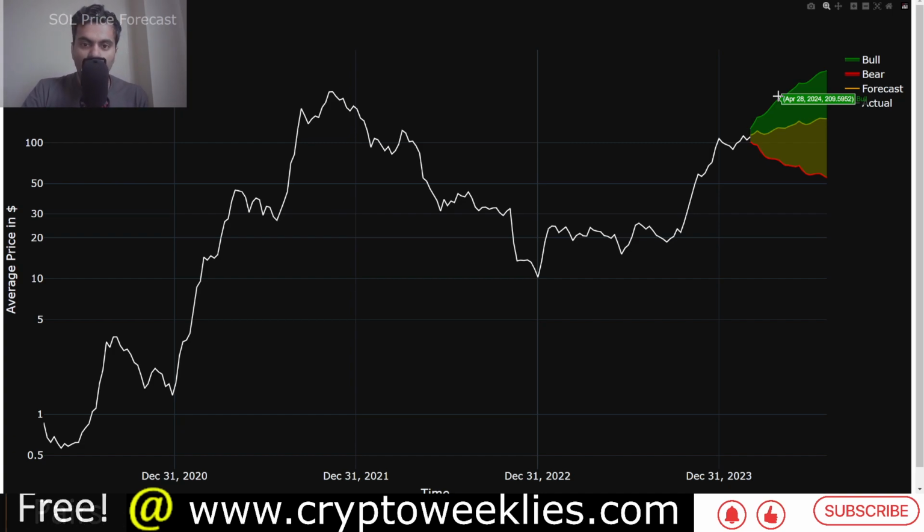But again, if this one standard deviation level breaks to the upside, that means the likelihood of a mean reversion is more likely than ever, because if the moves are more explosive than one standard deviation moves, then the likelihood that they get mean reverted is more and more likely. So now that we are in the second week of April, our AI model's bull case for Solana forecast is between 170 USD all the way to about 339 USD between now and August of 2024. That's the bull case. The base case, fairly muted, is between 120 USD and about 150 USD.